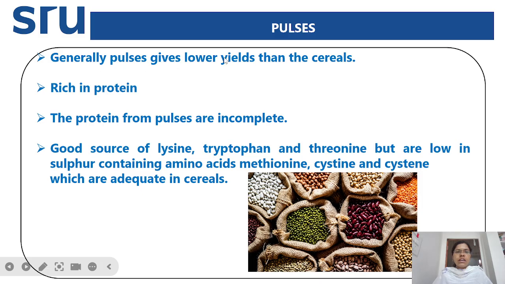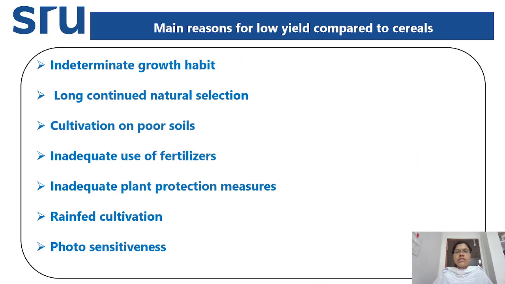Generally the pulses are lower yielders than the cereals. So here are the reasons why the pulses are low yielders when compared to the cereals. Generally, the pulses have an indeterminate growth habit. Indeterminate growth habit is nothing but the plant keeps on vegetative growth, with no distinct reproductive stage observed. Because of that, there is no proper flowering and fruiting.